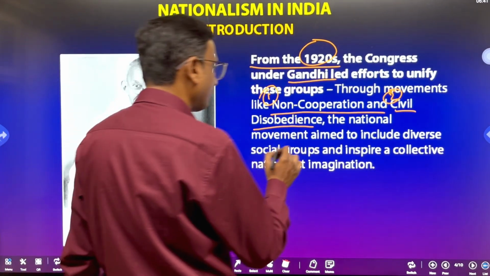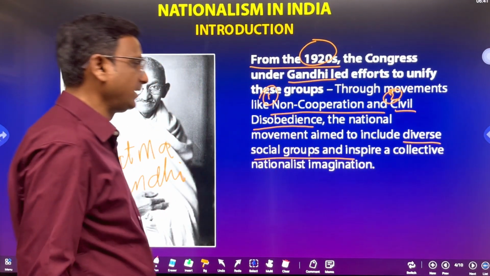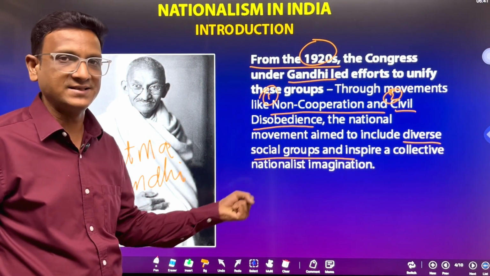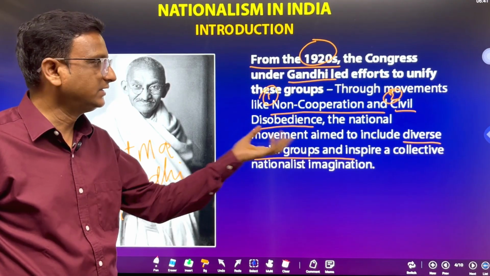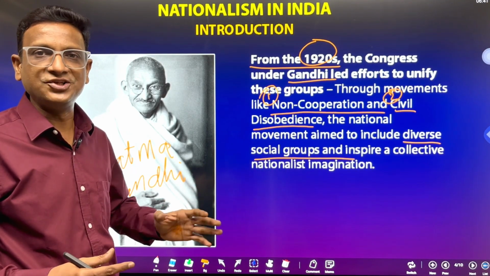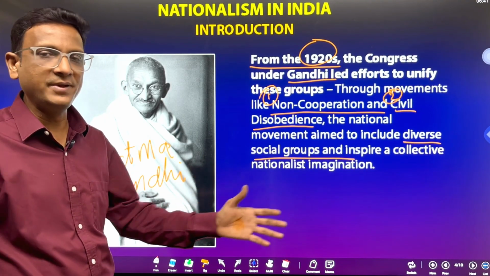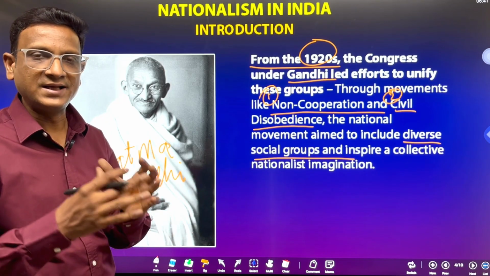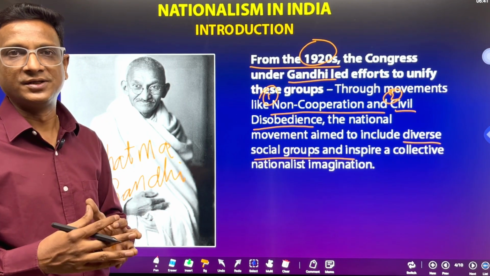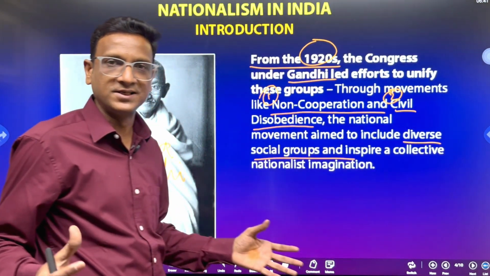These movements aim to include diverse social groups and inspire a collective nationalist imagination. The main purpose of these movements is to bring all the people together. That is the main aim of Gandhiji, to bring all the communities, all the castes, all people together as one nation, to fight for the nation together. To make it a common fight and a big fight.